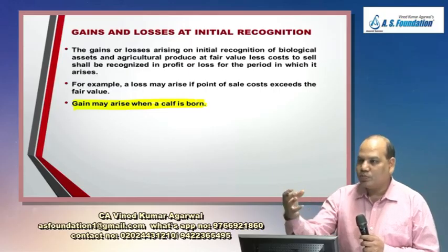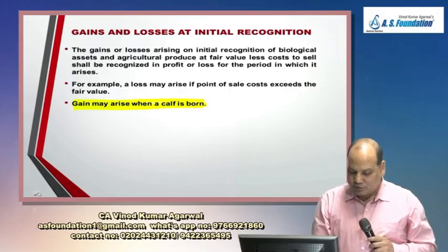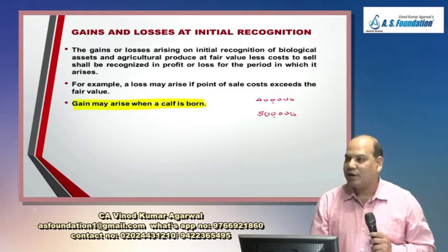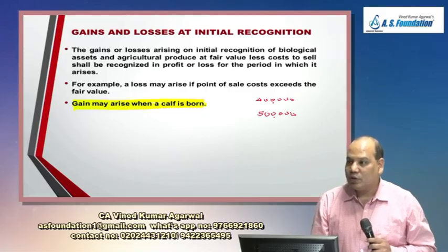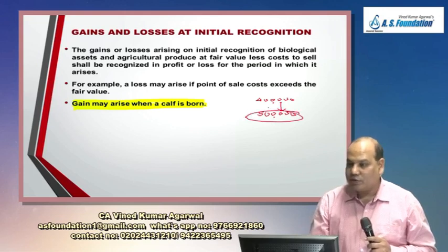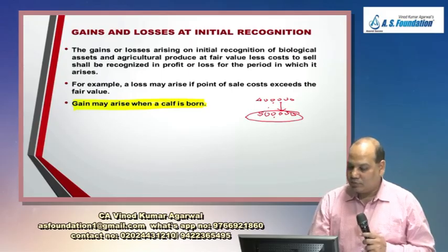Or suppose you bought some biological asset, say for example 4 lakh. You paid 4 lakh, but its fair value less cost to sell is 5 lakh. Immediately you will recognize a gain of 1 lakh on the date of recognition only.